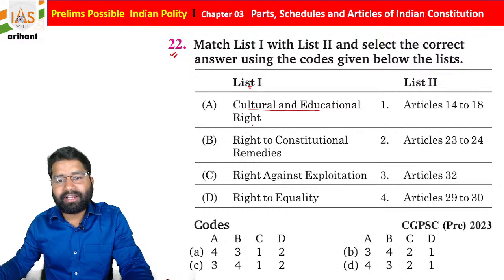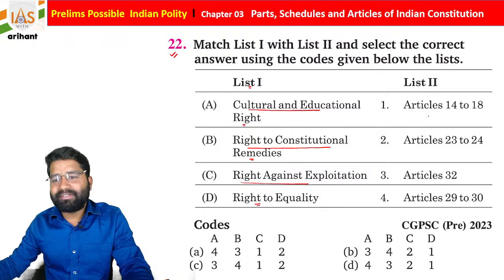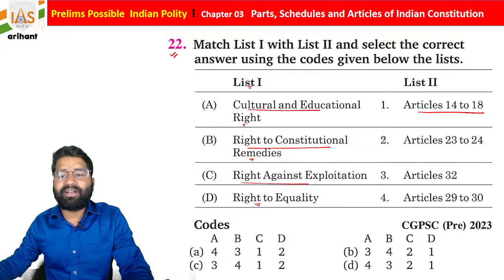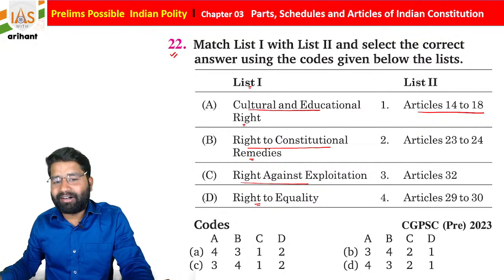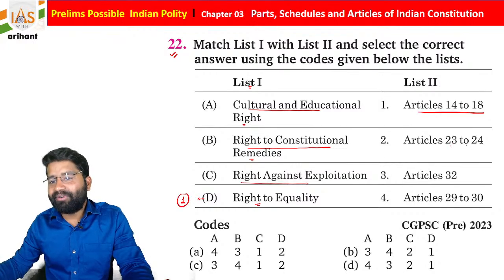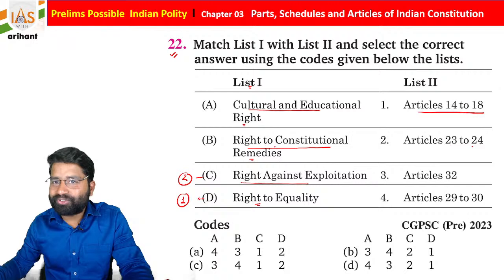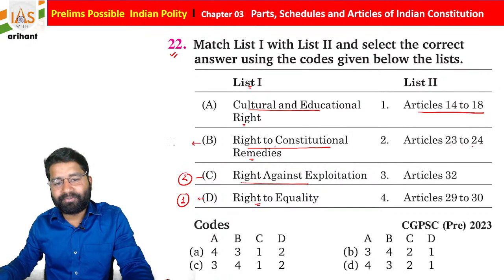Cultural and educational right, as you know, is a fundamental right. Then right to constitutional remedies, right against exploitation, and right to equality. If you see list 2, Articles 14 to 18 are about the right to equality. So D1. Articles 23 to 24 are the right against exploitation. C2. Constitutional remedies under Article 32 is 3, and A4.